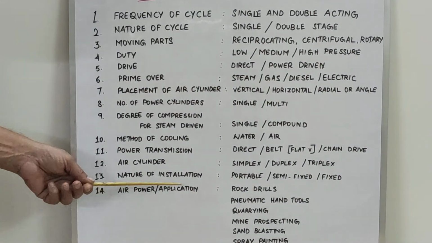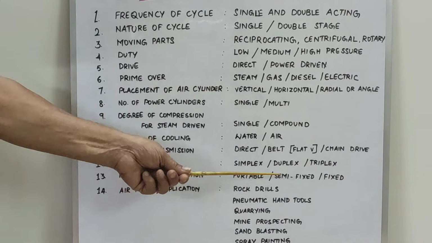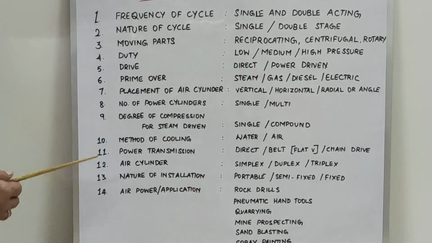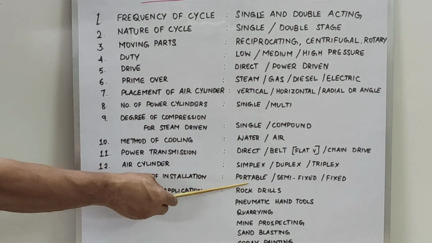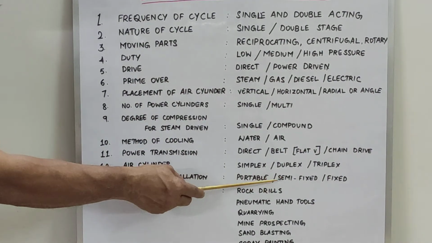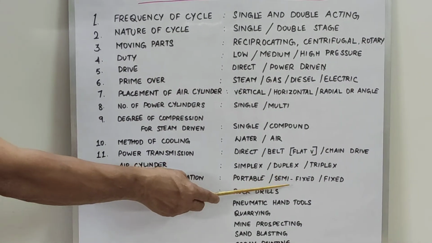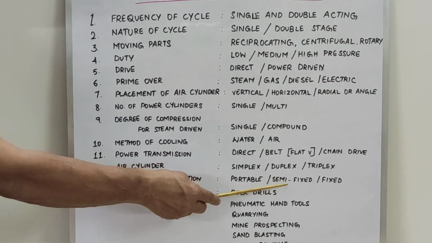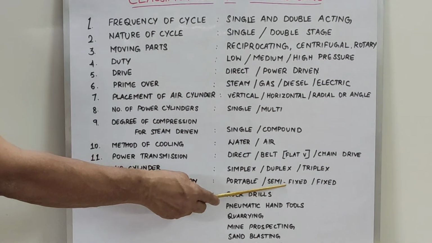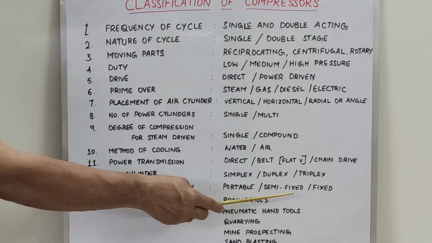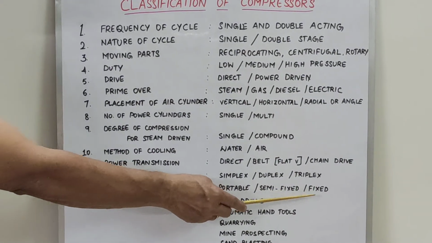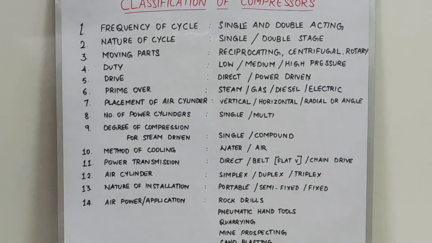And nature of installation, whether it is portable or semi-fixed or fixed. Portable, which we can move easily, has very low pressure and very low capacity. Semi-fixed is a little larger than the portable, and this can be fixed in a truck, which is used for sandblasting and spray painting in the industry at all times, and it is also movable. Then the fixed one is used in all industries.